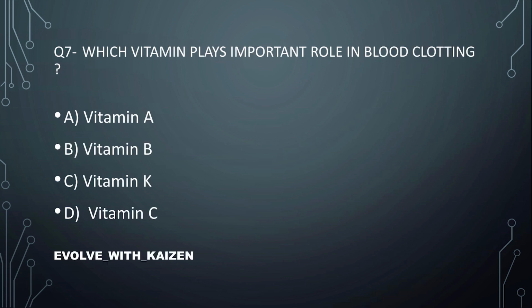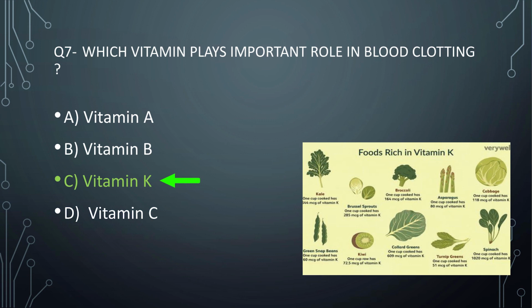Question number 7. Which vitamin plays important role in blood clotting? The answer is option number C, vitamin K. You can see in the pictures the food which are rich in vitamin K are given here.